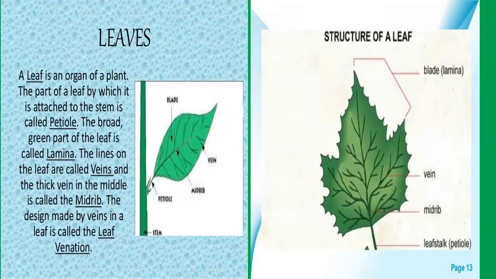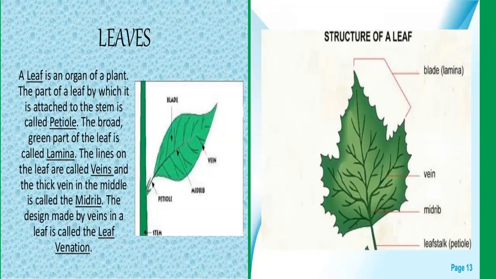Next part of the plant is the leaf. Leaves are also called the kitchen of the plant. So leaf is a broad, flat and green part of a plant which is attached to the stem. The part of the leaf by which it is attached to the stem is called petiole.